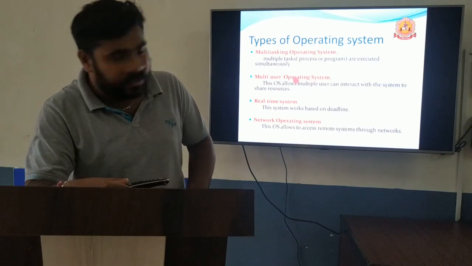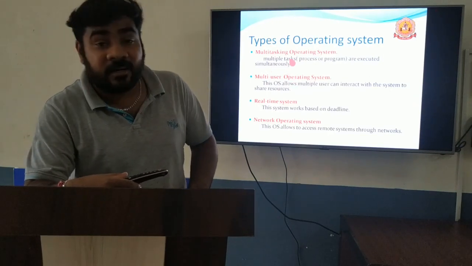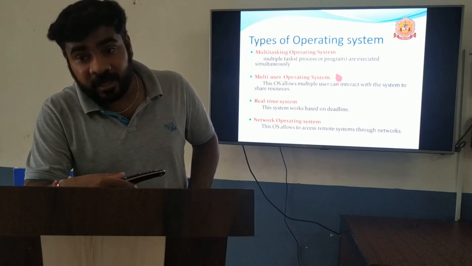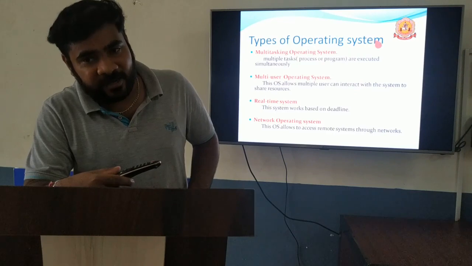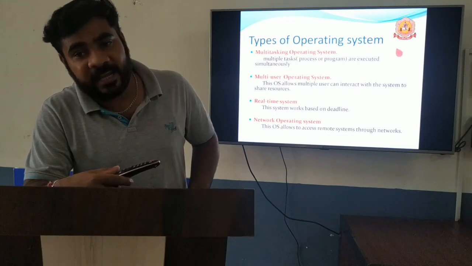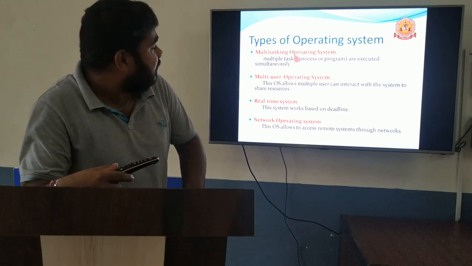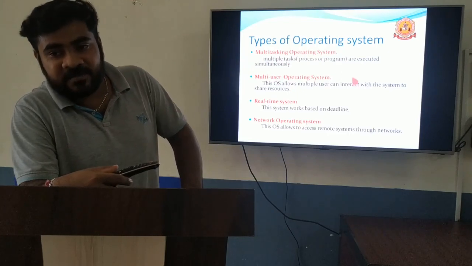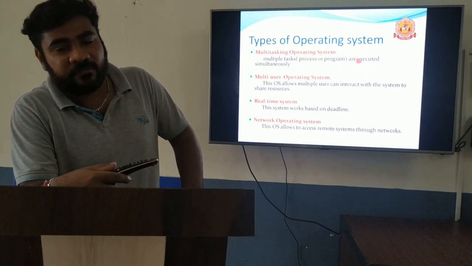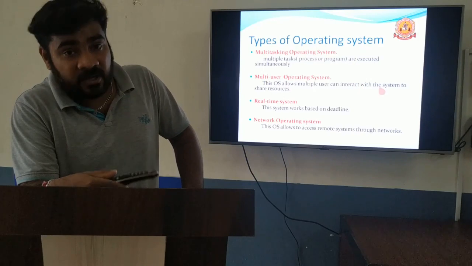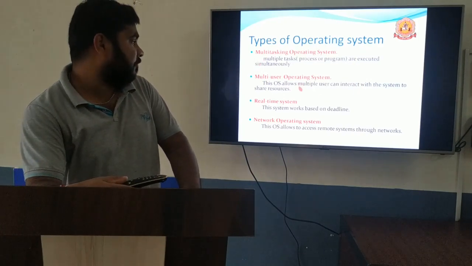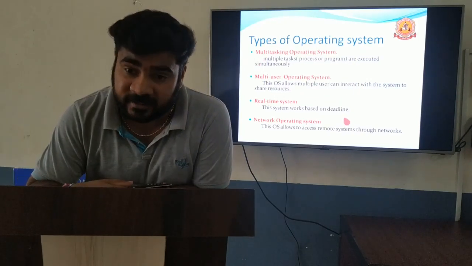Now, let's do the same thing. At the same time we listen to the class from online lecturing, WhatsApp will be on, and at the same time we will use some other gaming applications. This is multitasking. In the same system, we can run different programs or different software together. That is multitasking. Next one is multi-user operating system.